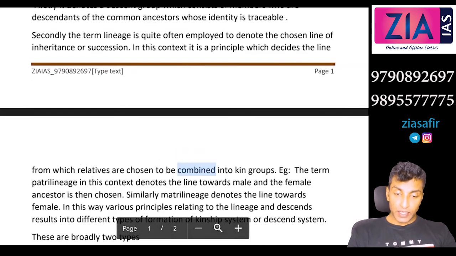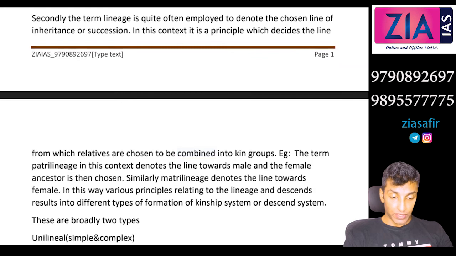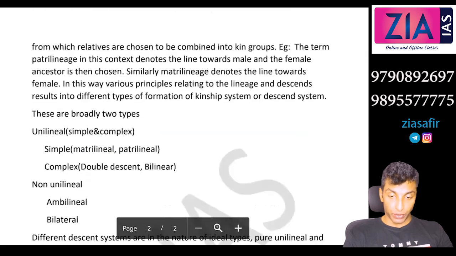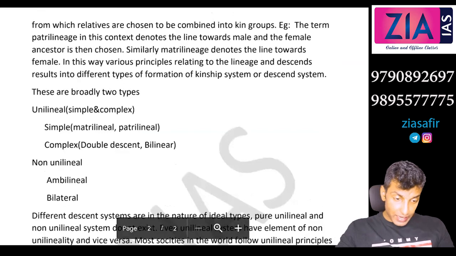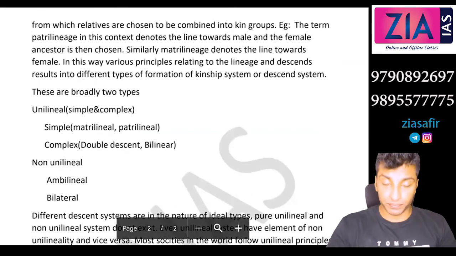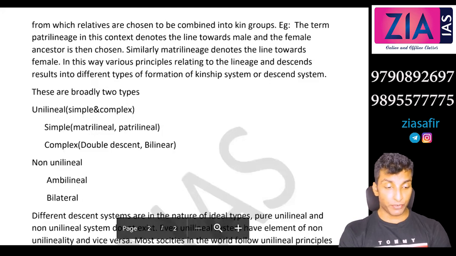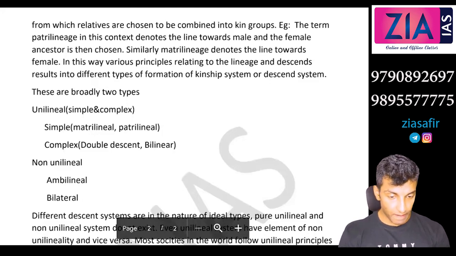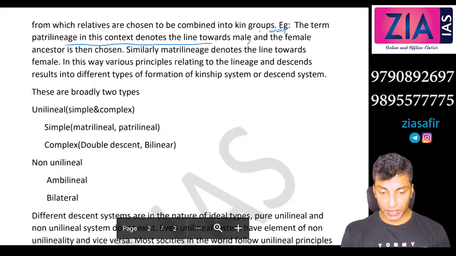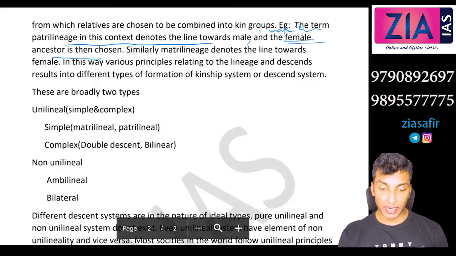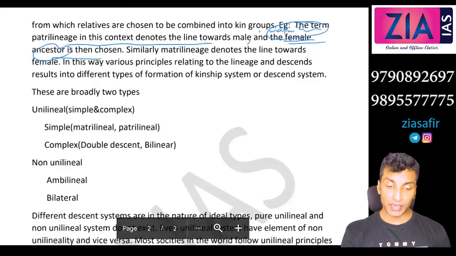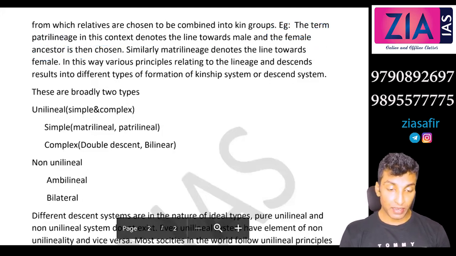So in this context, it is a principle which decides the line from which relatives are chosen to be combined into a kin group. For example, the term Patrilineage in this context denotes the line towards male, and Matrilineage, the line to the female ancestor is then chosen. If it is Matrilineage, female ancestor. If it is Patrilineage, it is male ancestor.